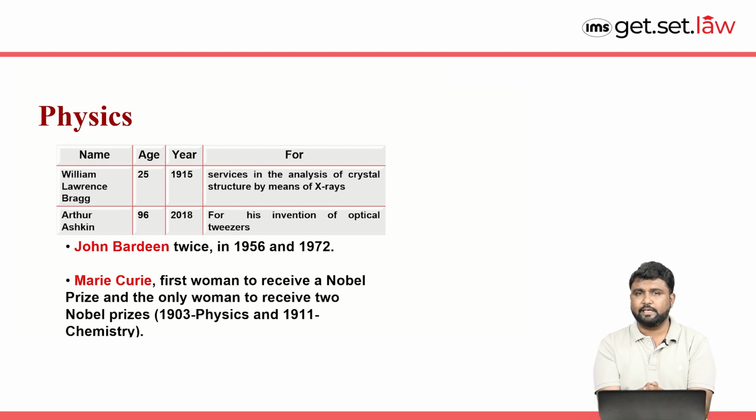Now, there is also one name in the list, that is Marie Curie. She is the first female to receive the Nobel Prize, as well as the only woman to receive 2 Nobel Prizes. In 1903 she received it for physics, and in 1911 she received it in chemistry. That is 2 different fields we can see over here.